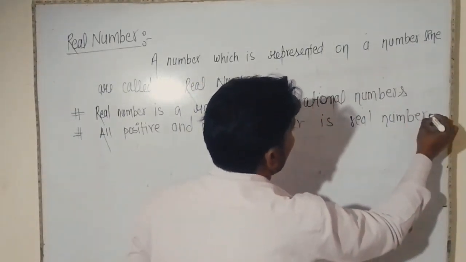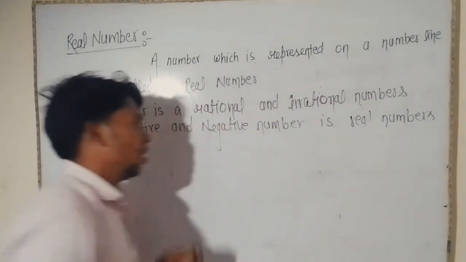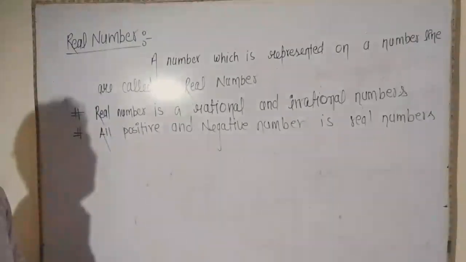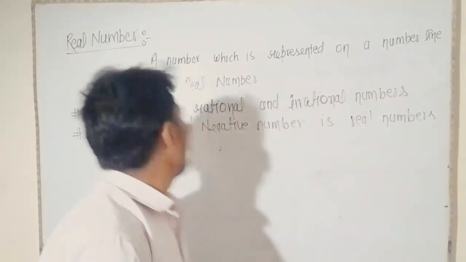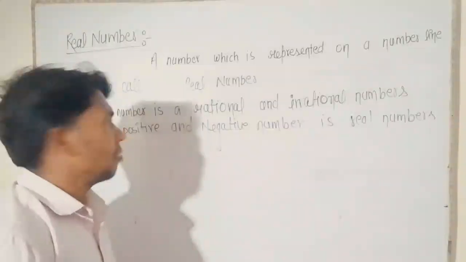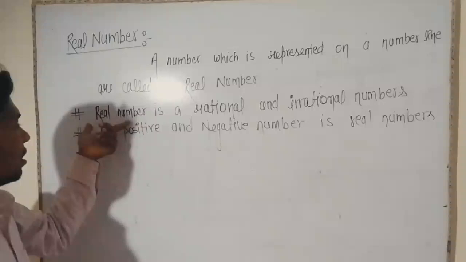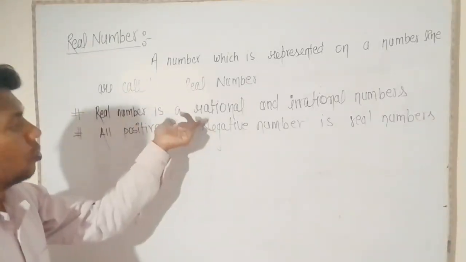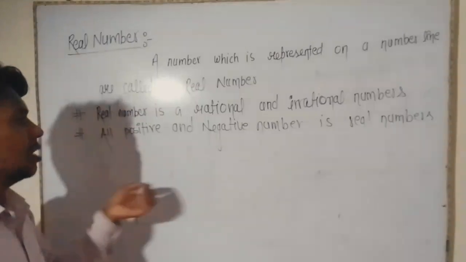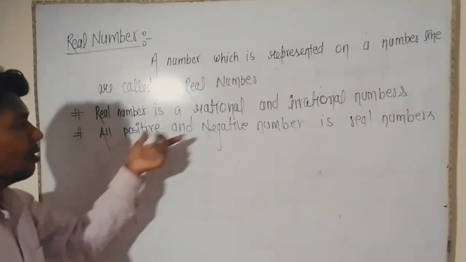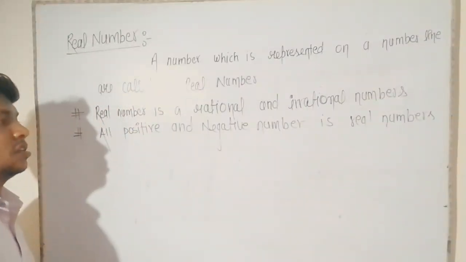Right? So once again, a number which is represented on the number line is called a real number. It means real number is both rational and irrational numbers. It means all positive and negative numbers are real numbers.